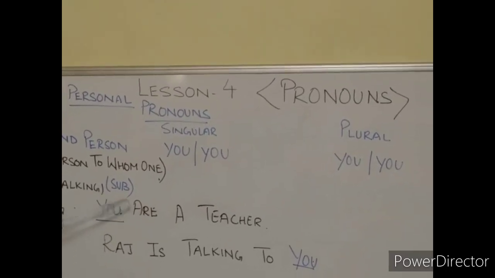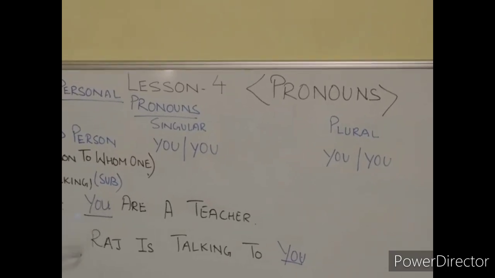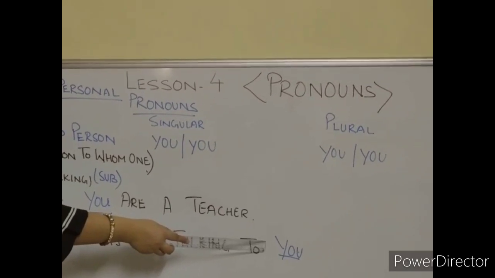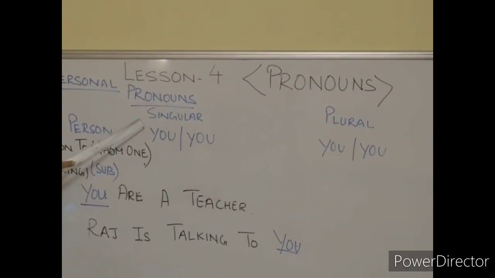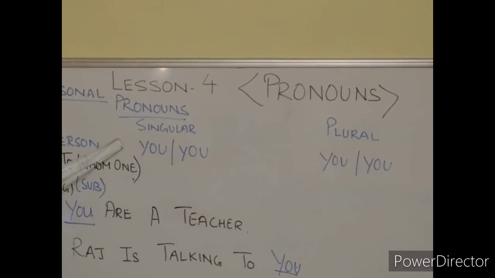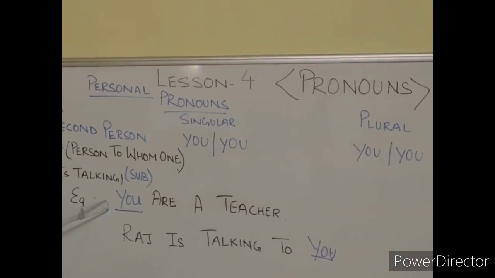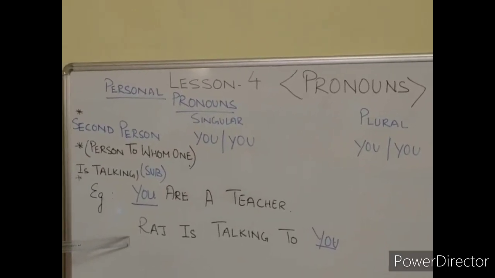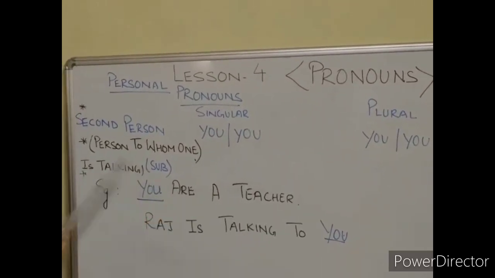Here you is in place of subject, that is here you is a subject. And Raj is talking to you. Here you is in object place. So have a look. Everywhere, that is singular as well as plural, subject place as well as object place, it is you only. So the examples here, you are a teacher. Here it is subject. And Raj is talking to you. Here it is in object place.